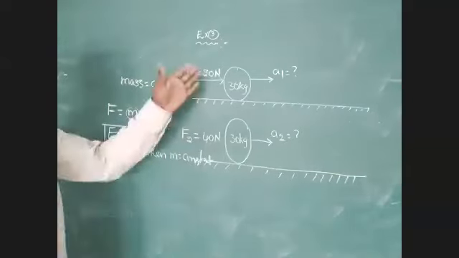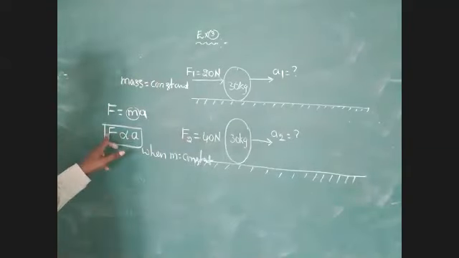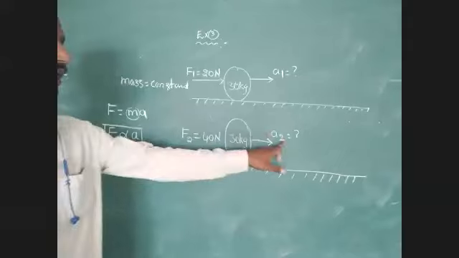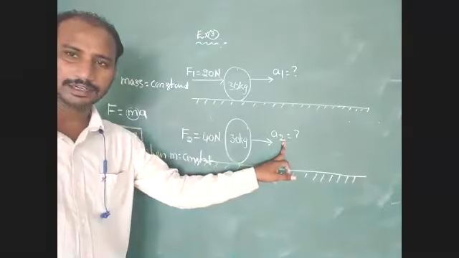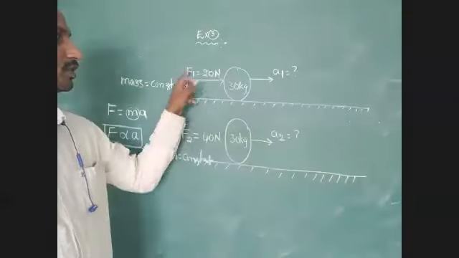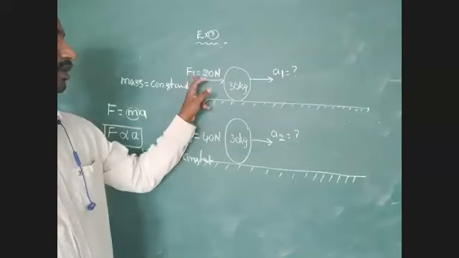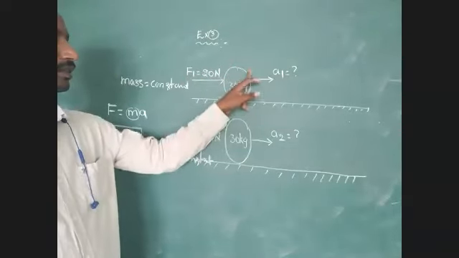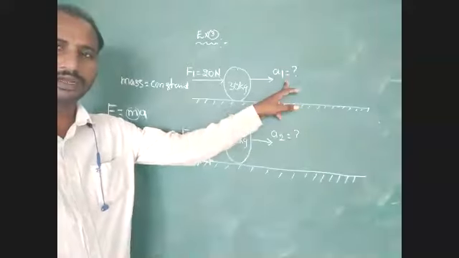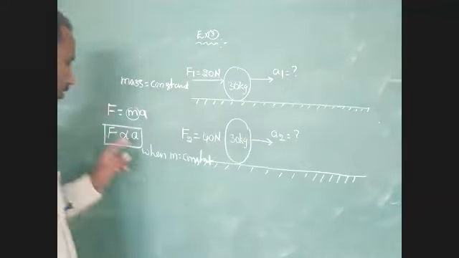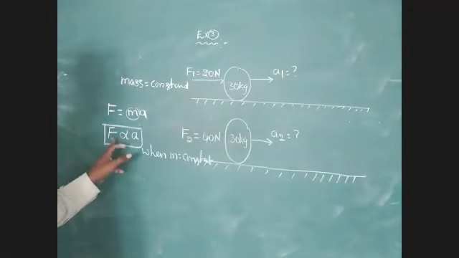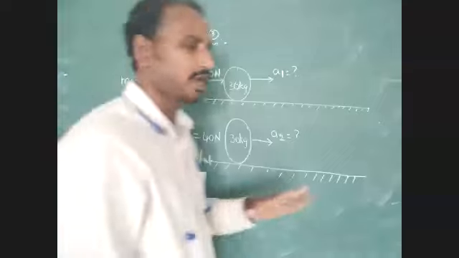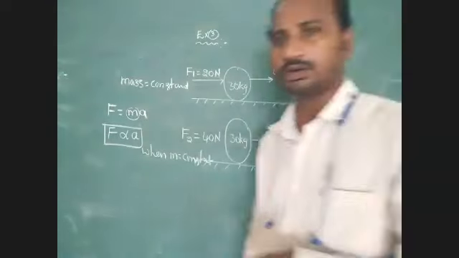Now you have to say the answer directly. Here, the body with larger force gets larger acceleration. When a smaller force acts on the body, then this body gets smaller acceleration. Yes or no?